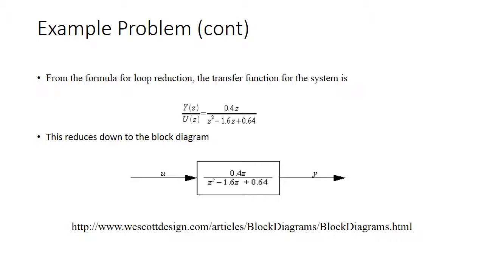The block diagram is a simple feedback loop with the specified gains. So basically, if you're looking at it, g of z is the main block, and out of that output signal, if you'll notice, it comes down and goes back, which is why it's called a negative feedback. Basically, that's going to be your disturbance, and it'll go back into a summing junction and then be added to the original input signal. So from the formula for loop reduction, the transfer function for the system is y